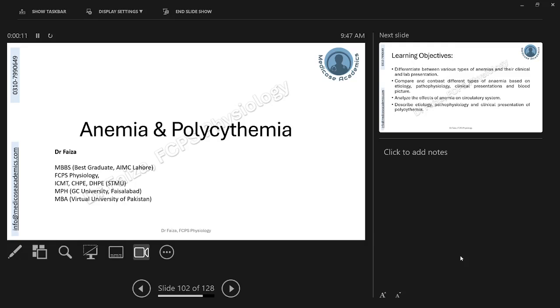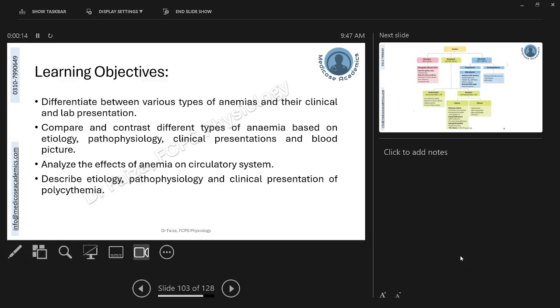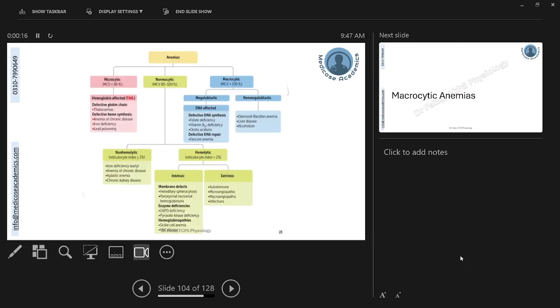Anemia and polycythemia, second session. In the previous session, we discussed the microcytic anemias, and in this session, we are going to have a look at the macrocytic and the normocytic anemias. The macrocytic anemia, as you can see over here, is further categorized into megaloblastic and non-megaloblastic anemias.